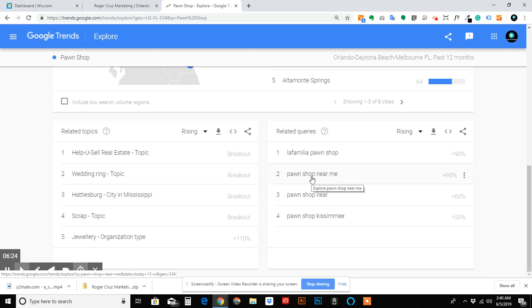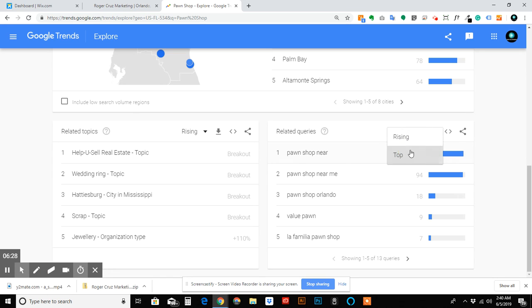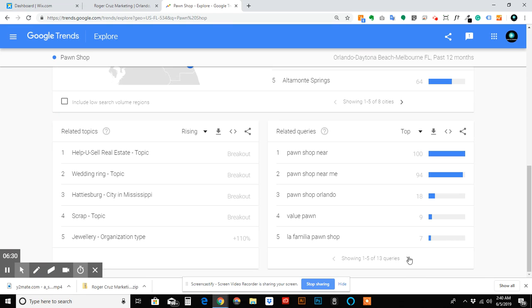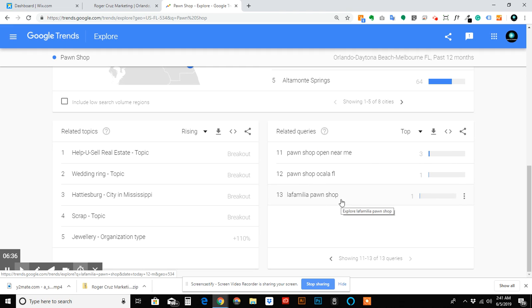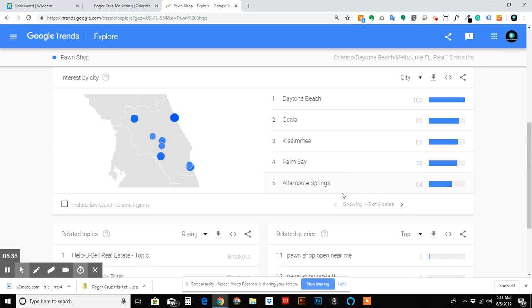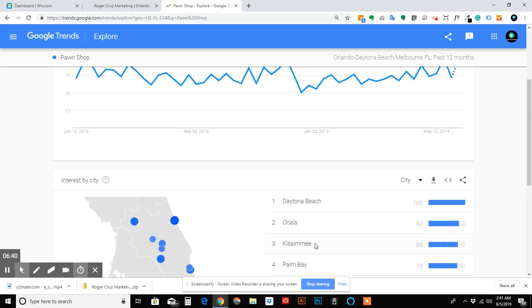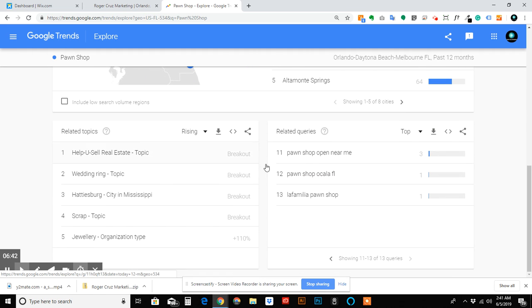And rising, pawn shop near me, La Familia, top. So La Familia, obviously really being searched quite a bit. Might be smart if you're doing something like Google Ads to take their name and make it an ad word so you pop up when people search for it.